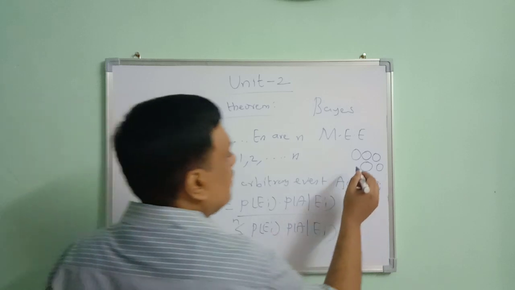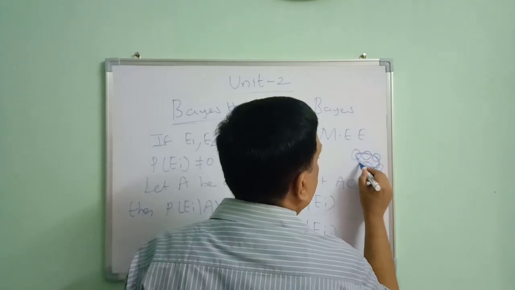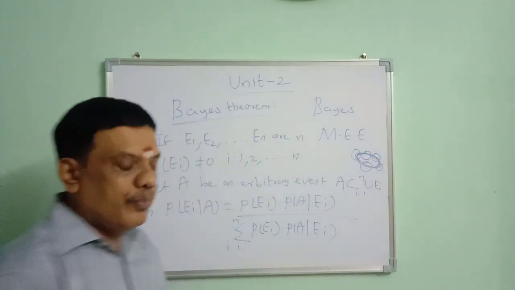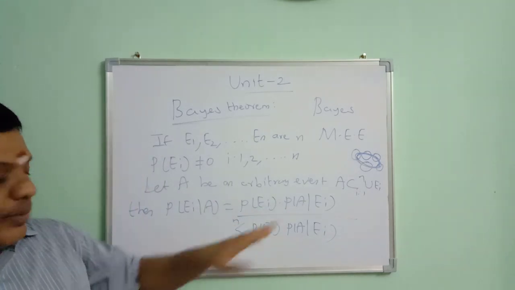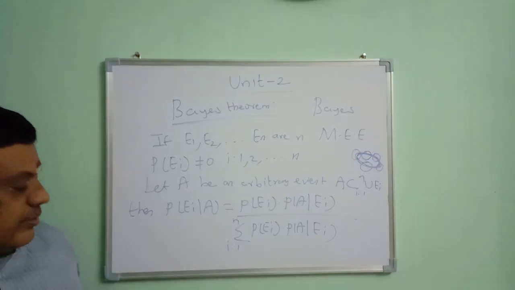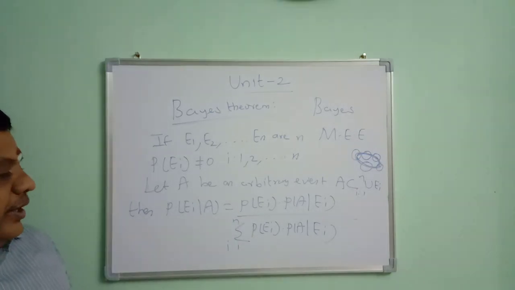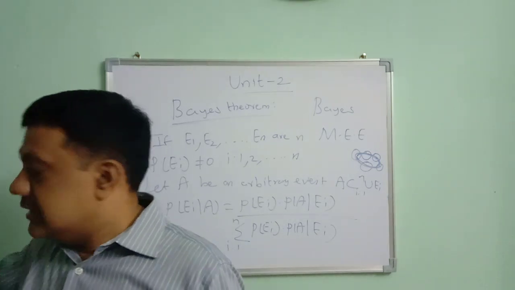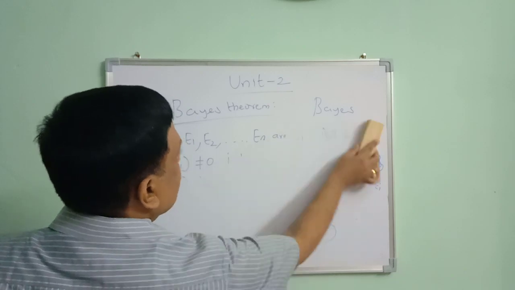A occurs in all these n events. A is the subset of union of all these n events. Then probability of Ei given A is equal to probability of Ei into probability of A given Ei divided by summation i varies from 1 to n, probability of Ei into probability of A given Ei. This is the important concept in probability, Bayes theorem.